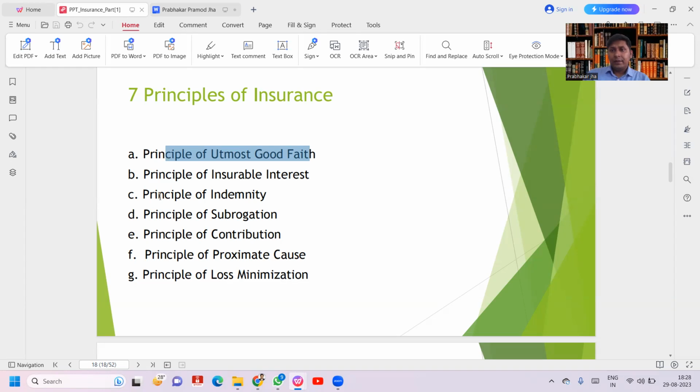In that event, the employer files the claim with the insurance company that 5 lakh rupees were taken by the employee, so please settle the claim. The insurance company gives the 5 lakh rupees to the employer because they have taken the policy and paid the premium. Later on, the police catch that employee and recover the 5 lakh rupees. Now tell me, this 5 lakh rupees is going to whom?